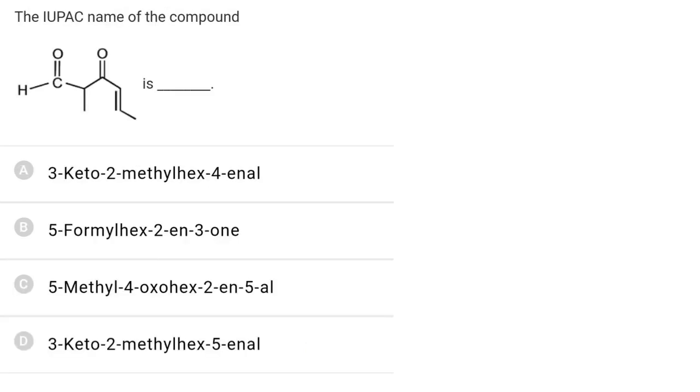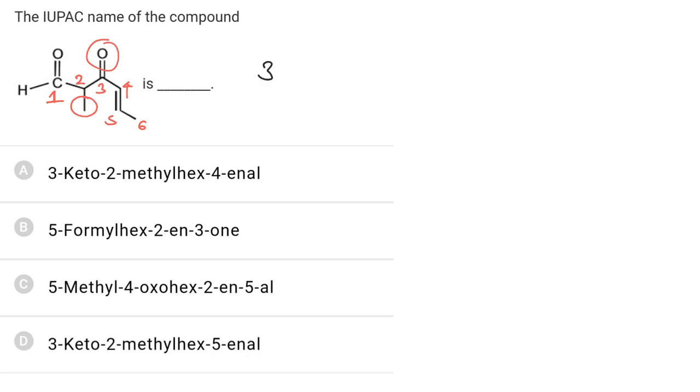In this question, we have to find the correct IUPAC name of the compound. Now this molecule has both aldehyde and ketonic groups, but aldehyde has higher priority according to the functional group priority order. So this aldehyde must be given first carbon, then second, 3, 4, 5, and a total of 6 carbon atoms are present in the main chain. Now at the second carbon methyl is present, and at the third carbon keto is present. Keto is written before methyl due to alphabetical order, hence keto is written first.